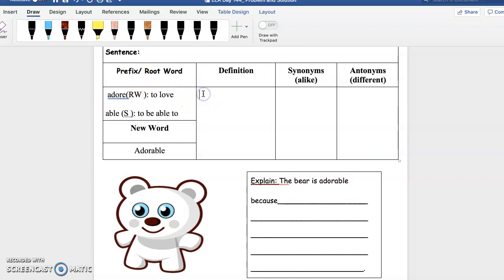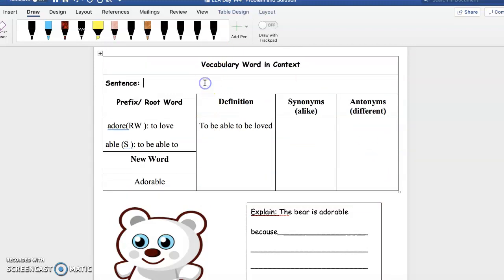So then the new definition becomes adorable is to be able to be loved. Okay? And then I'm going to create a sentence. Miss Adams' dog Pepper is adorable. Okay?